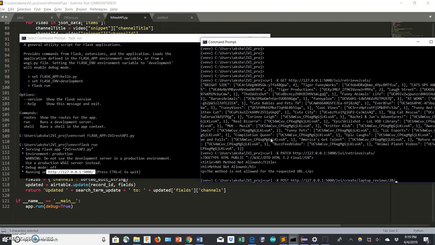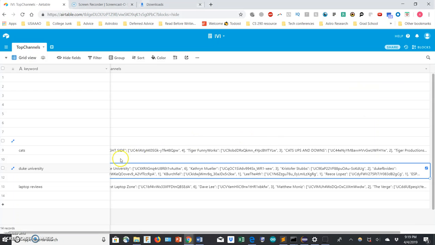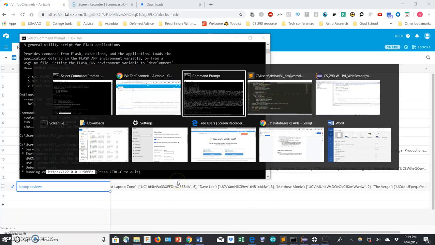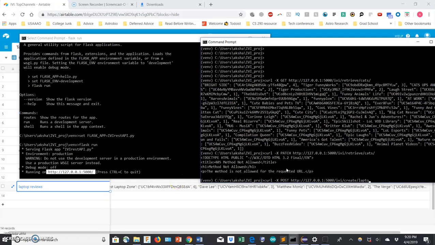So let's do a post actually. As you'll see here, I have the laptop reviews thing already here. So we can do something different instead of laptop reviews. Let's do Duke basketball, even though it sucks to do that right now. Let's do Duke basketball, and let's do the top 20 search results.